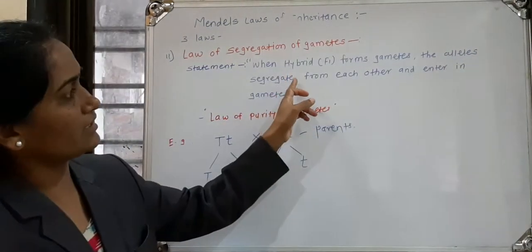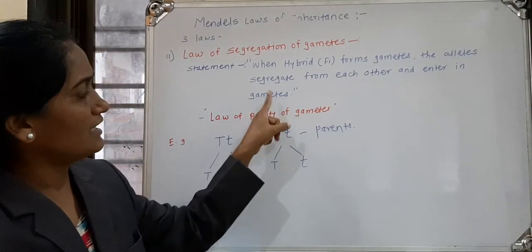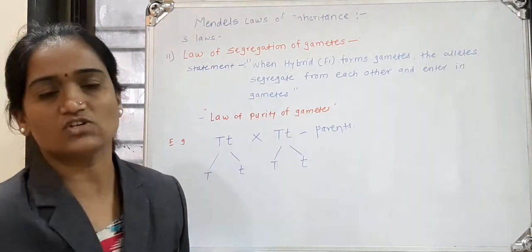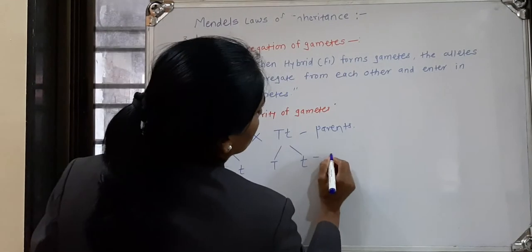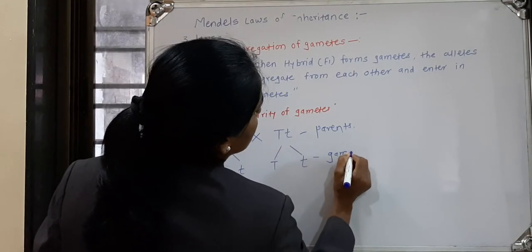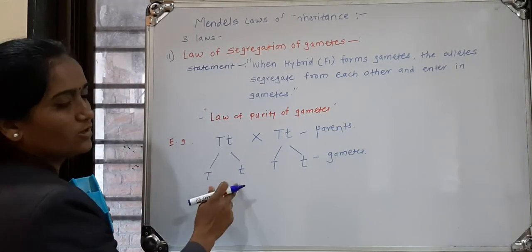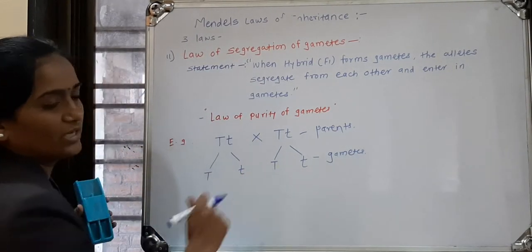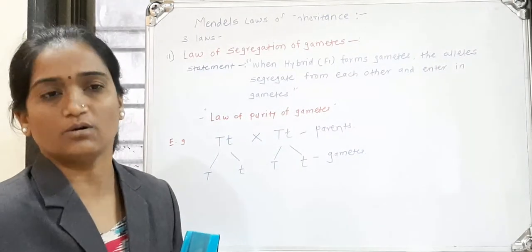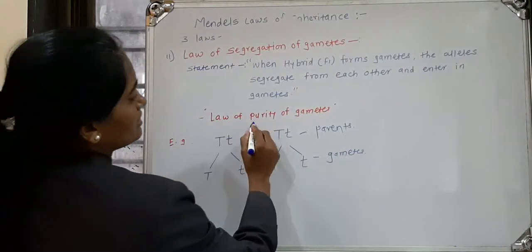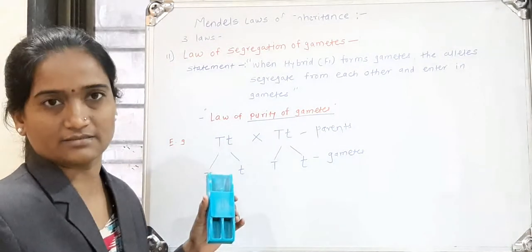What is the statement? When the F1 hybrid forms gametes, the alleles segregate from each other and enter into gametes. Now they serve as gametes, all of them: capital T, small t, capital T, small t. Here we have four gametes and all gametes are in pure form, and hence this law is also known by the name law of purity of gametes.